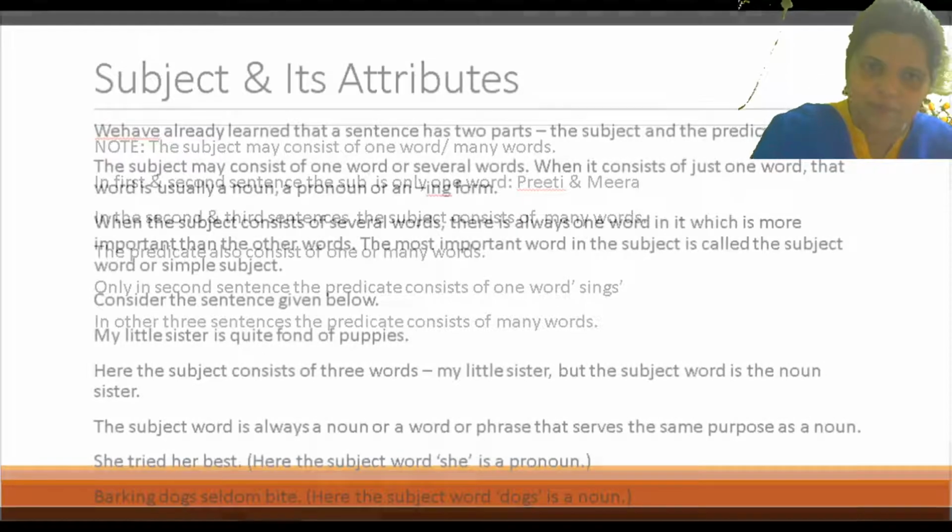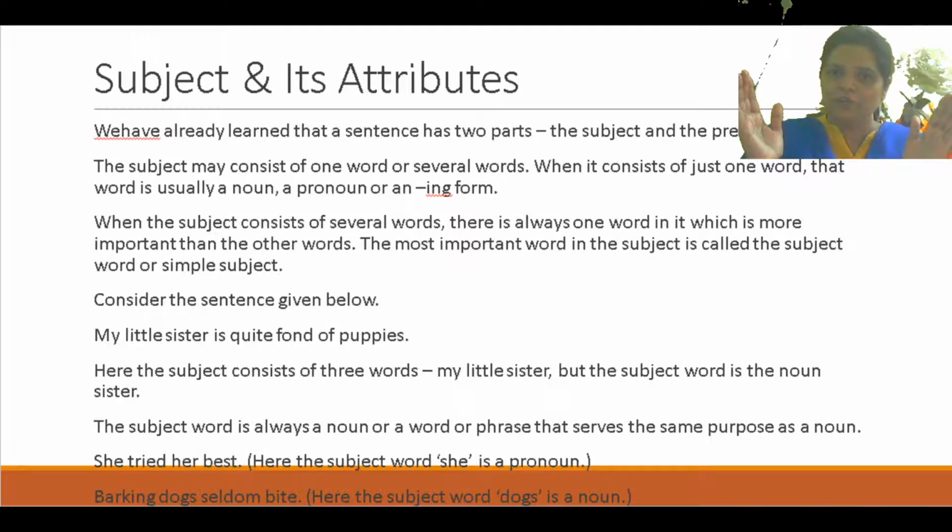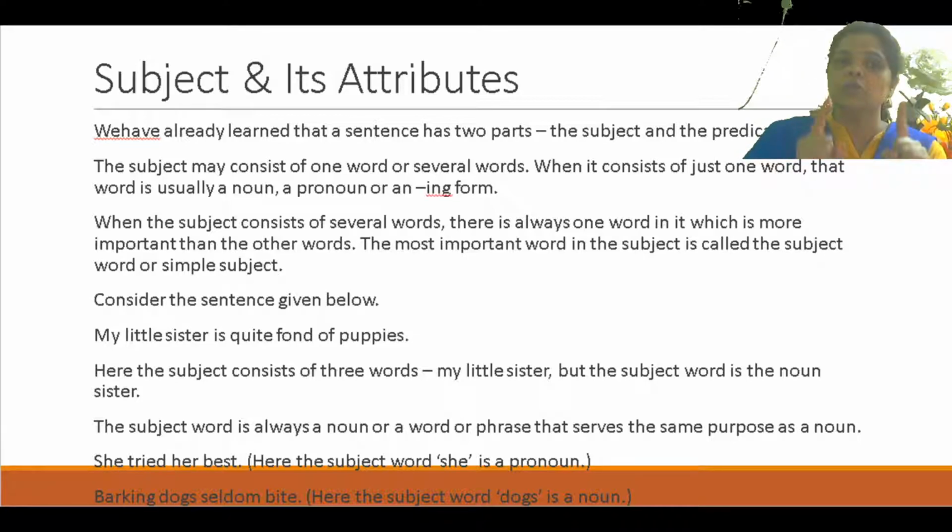Yes. Now next. Subject. Now we are going to read subject and its attributes. We have already learned that a sentence has 2 parts. What are they? Subject and predicate. The subject may consist of one word or several words. You know it very well. Just now I have given the example. When it consists of just one word, that word is usually what?